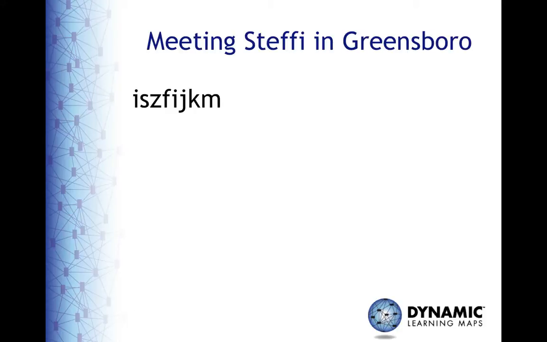Over a year later, this is what Jack wrote about going to Greensboro with his mom to visit a friend named Steffi. Now Jack is choosing fewer letters and he is not repeating them. Also notice that he has gone through all the letters of the alphabet twice. Again, he has not spelled anything, but he has selected the J and K again.